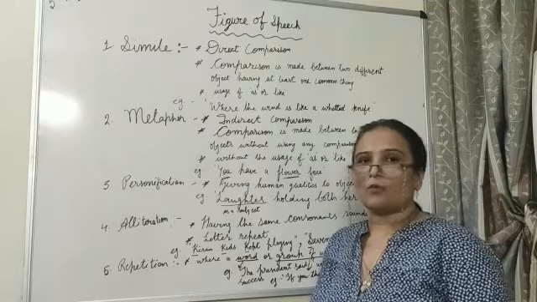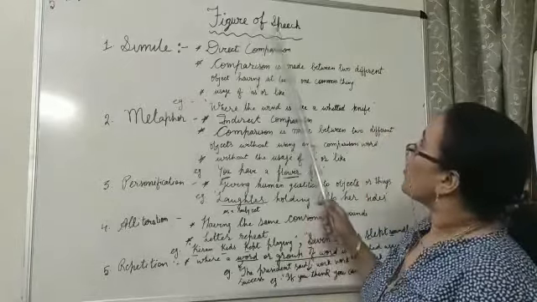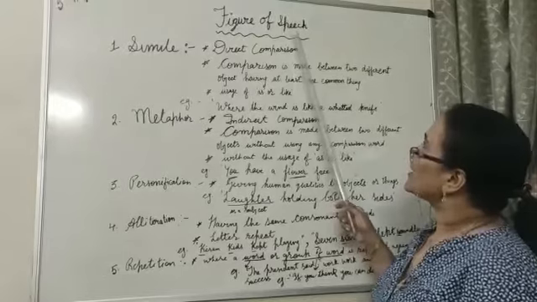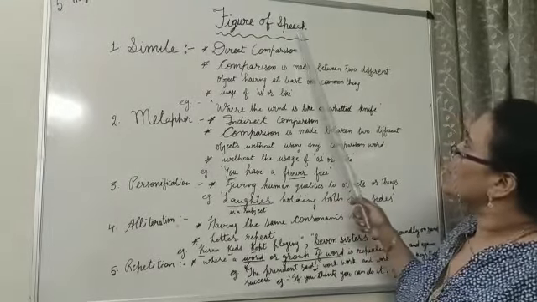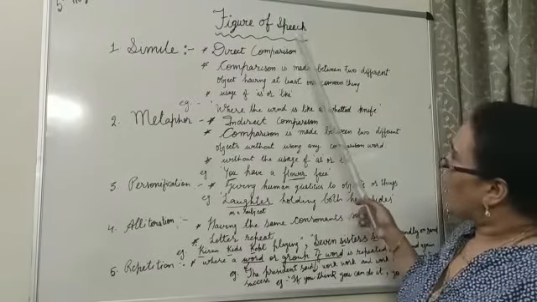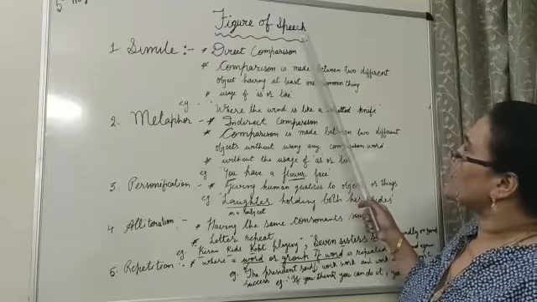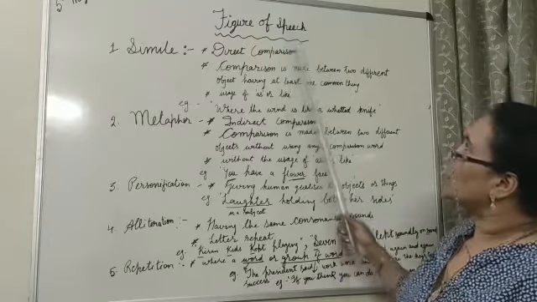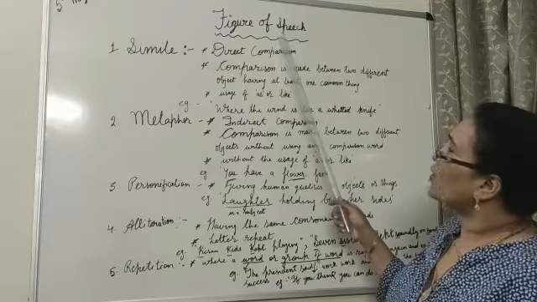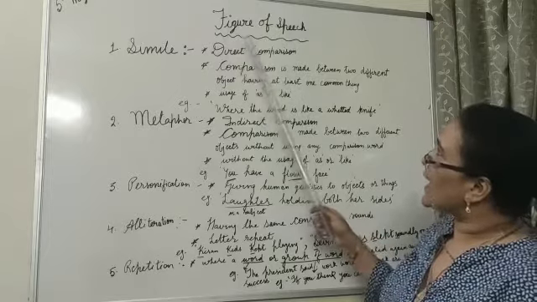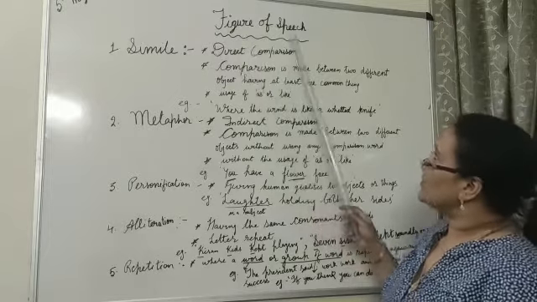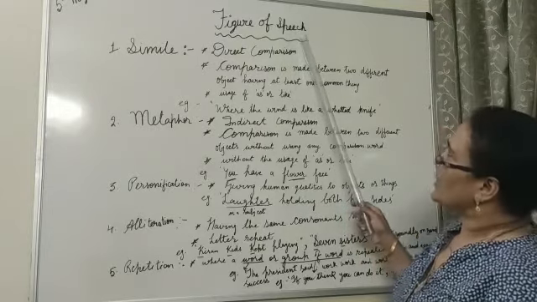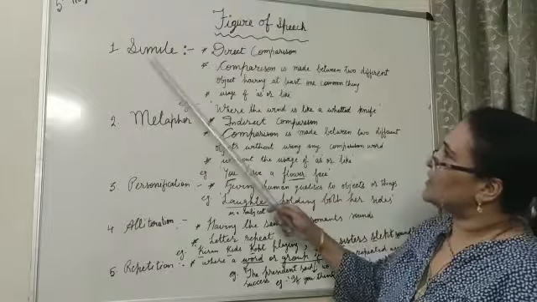Now, today's topic is figure of speech. So, beta, what is figure of speech? You have to understand this thing first. Figure of speech are the things which the poets are generally using in their poems to create the magic or to make you able to understand what they are trying to elaborate you in their poems. Now let us start with simile.